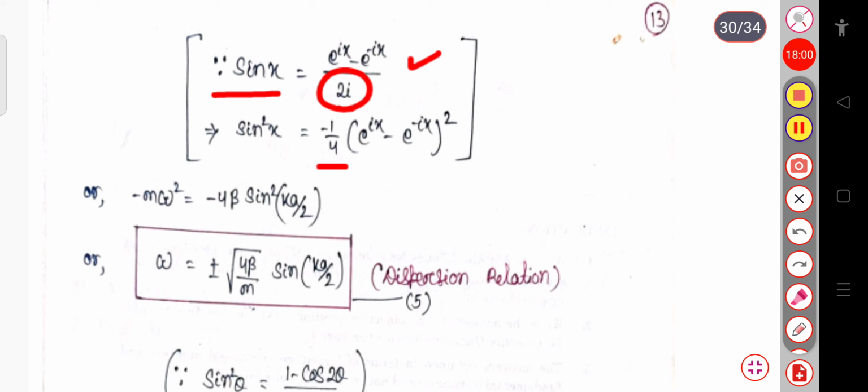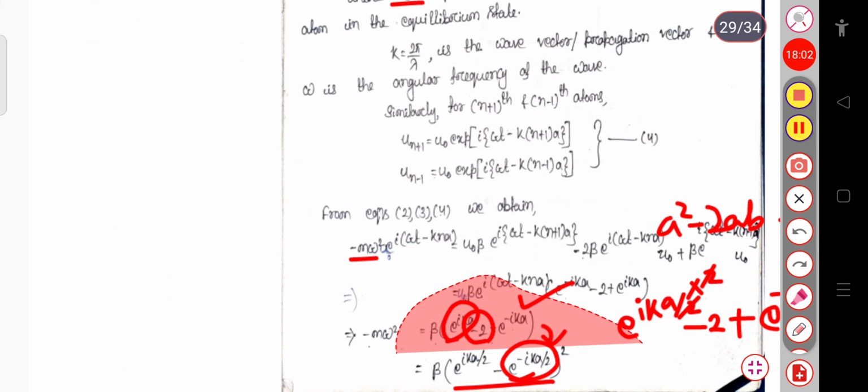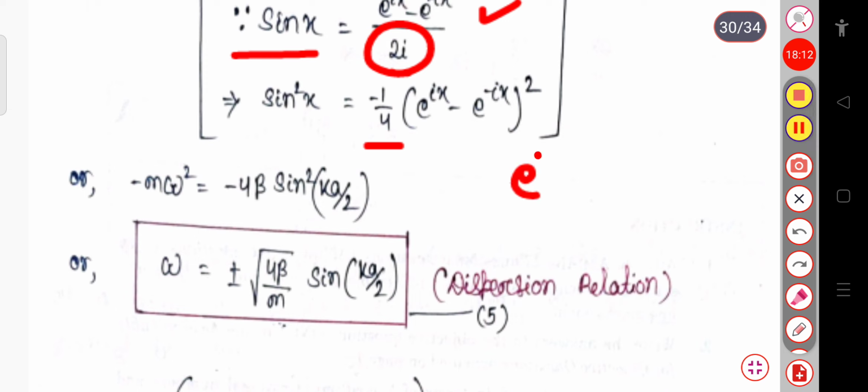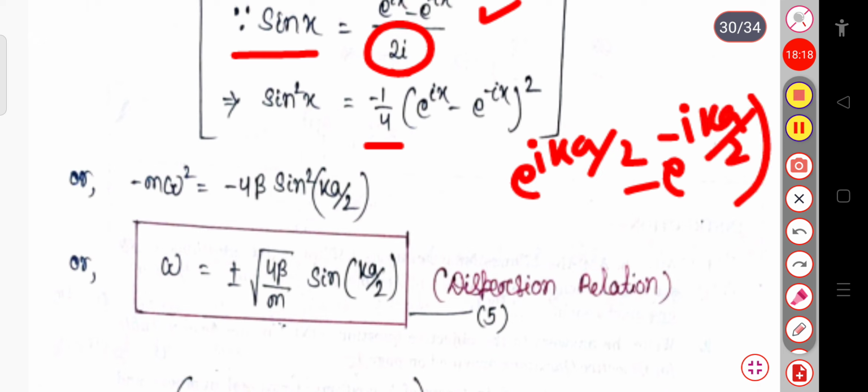And in this expression, you can see this is in the form of exponential ika by 2 minus exponential minus ika by 2 whole square. If you compare this equation with this, this will simply be sin square ka by 2, where ka by 2 is nothing but your x.